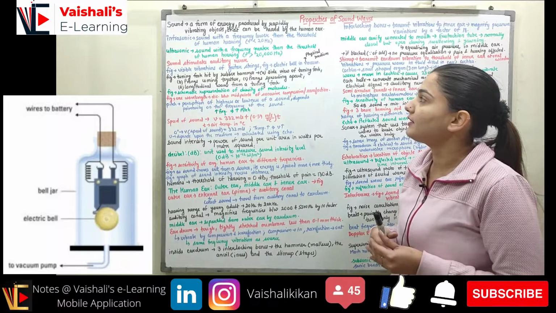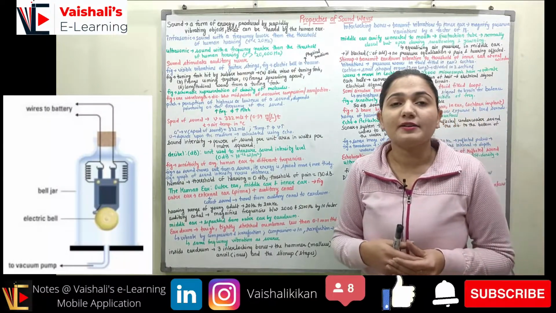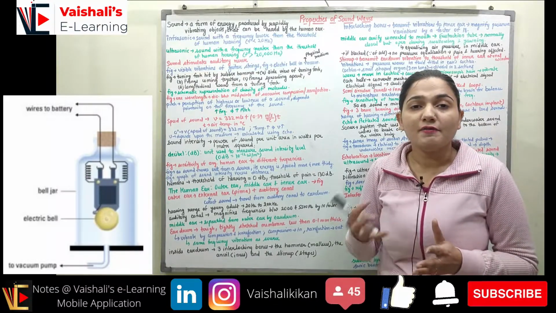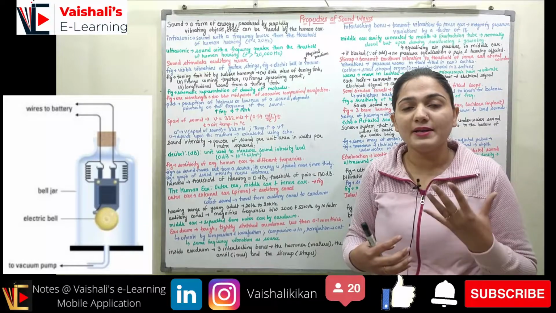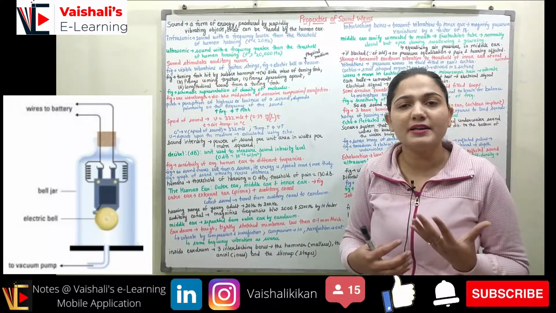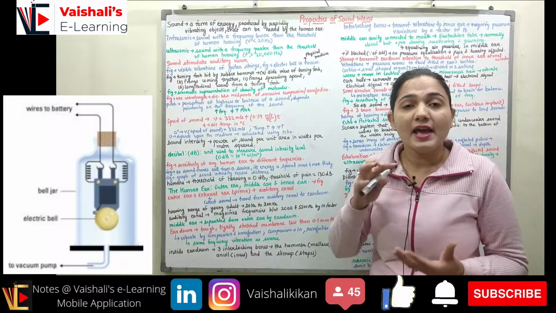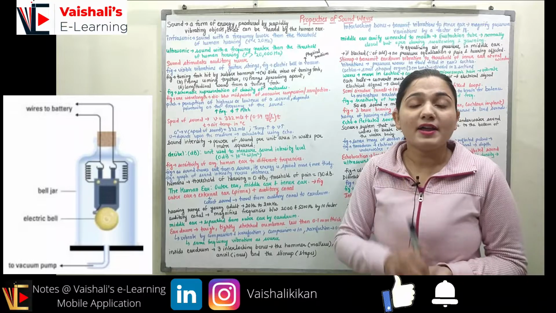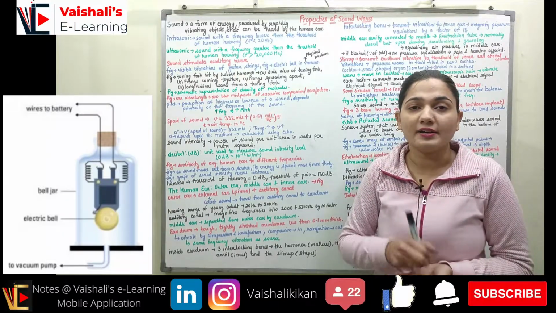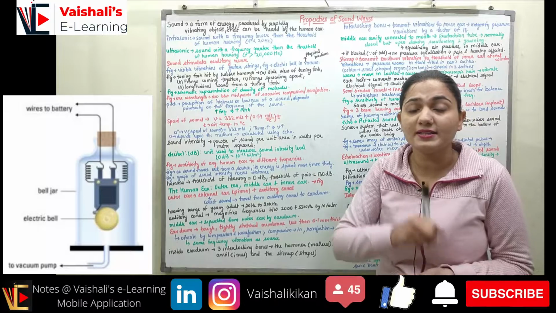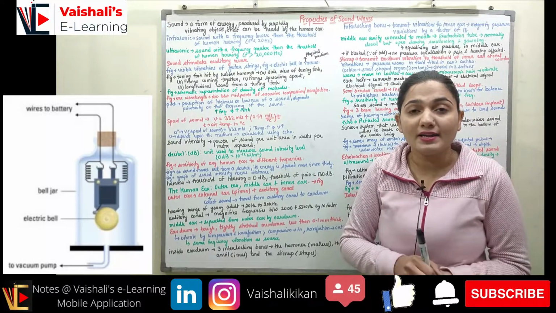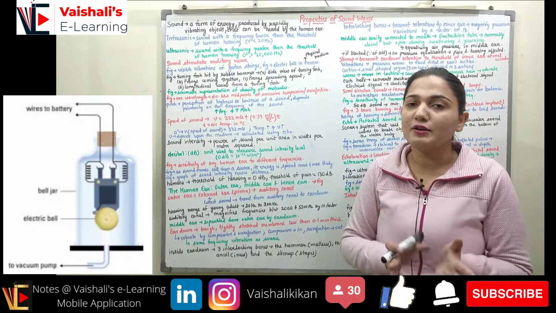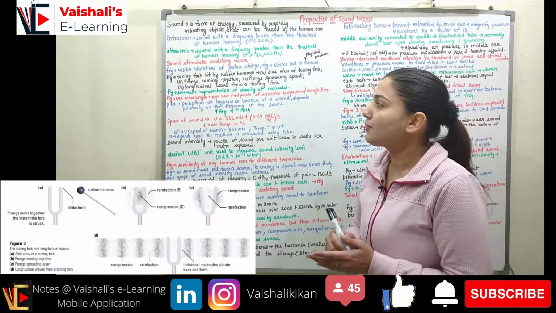Here we have an electric bell in a vacuum. When the electric bell was ringing in the vacuum, no sound was heard. When a physical medium was present inside the jar, air or water or any other medium, we could hear the sound of the electric bell. Whereas if there is a vacuum in this jar, no sound will be heard, which means sound energy requires some medium to travel. If the medium is not present, sound energy will not travel. Right, so now you can see the next figure.